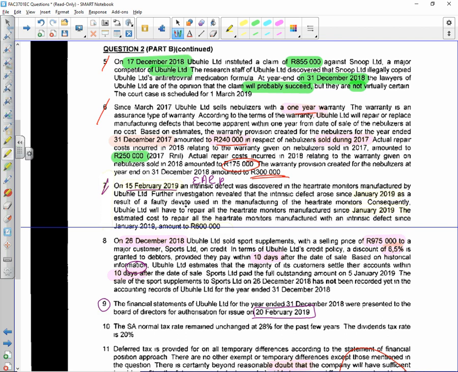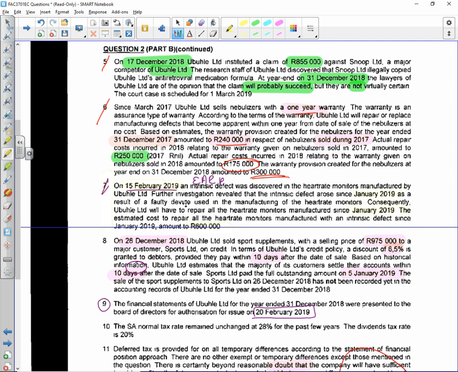Right, so if they settle within 10 days, they get a 6.5% discount. We expect them to settle within 10 days, so we expect them to receive the discount. Agreed? Right. Sports Limited paid the full outstanding amount on the 5th of Jan 2019, which is in fact within 10 days.